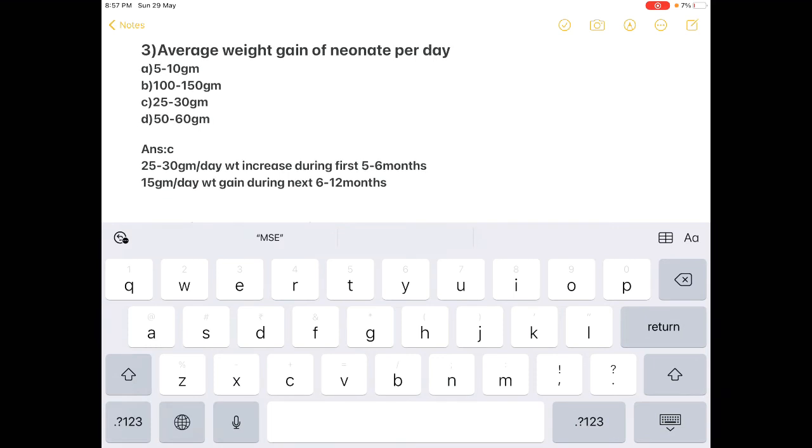Answer is C. There is a weight increase of 25 to 30 gram per day during the first 5 to 6 months, whereas there is only 15 gram per day weight gain during the next 6 to 12 months. Kindly note this, because a question might come like weight gain per day during the 5 to 6 months of an infant.